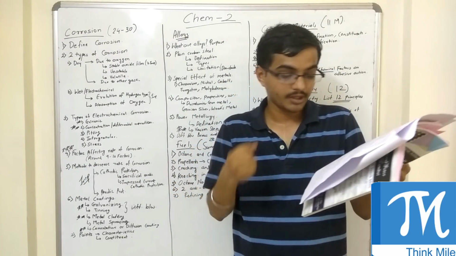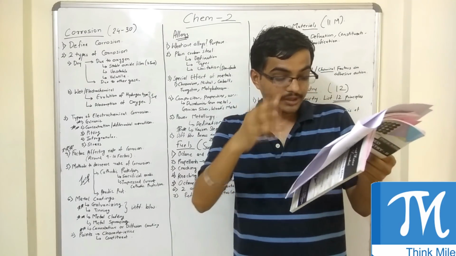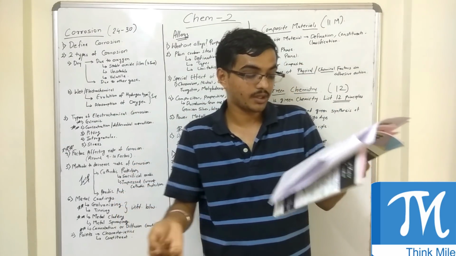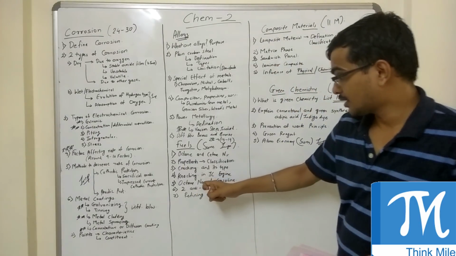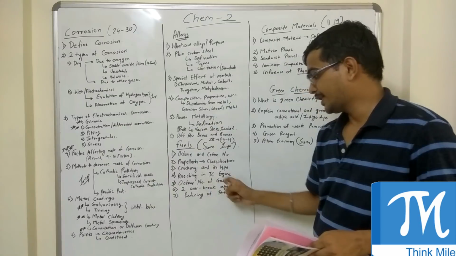So this is about knocking, octane number of gasoline and two anti-knock agents.